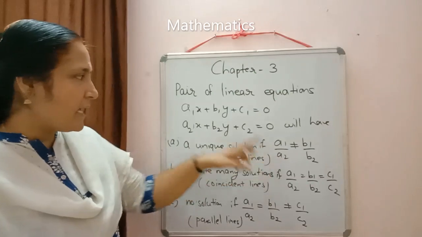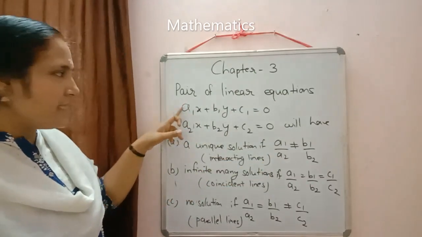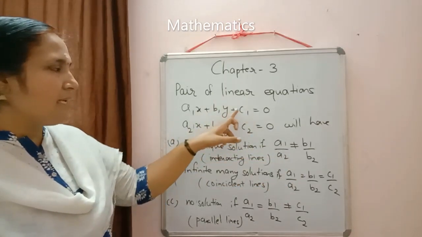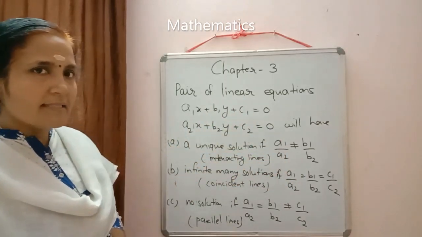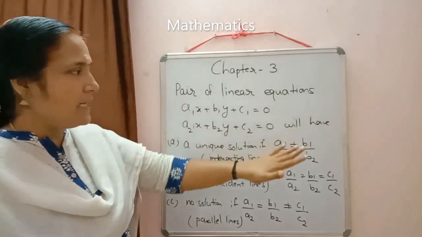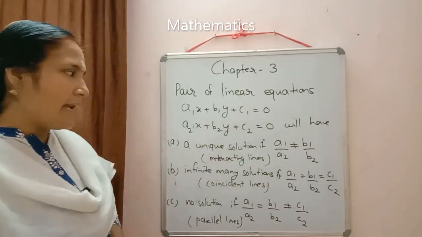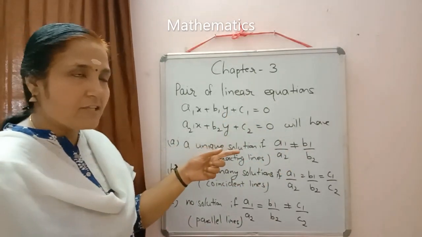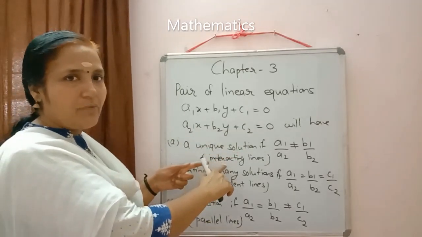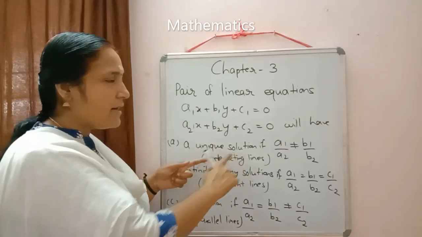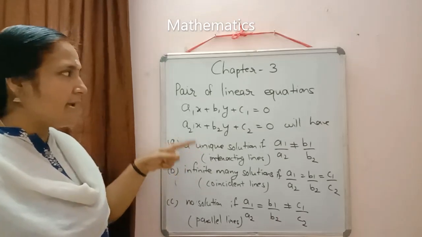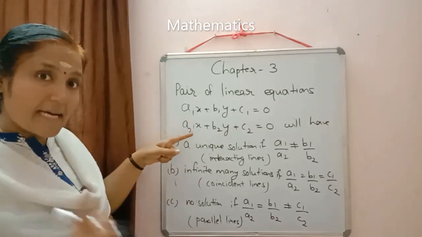Here, what are a1 and a2? Coefficients of x in the two equations; b1 and b2, coefficients of y in the two equations; and c1 and c2 are the constant terms. While writing, check that the constants are either both on the left hand side or both on the right hand side. In case of a unique solution, when we draw the graph, our lines will intersect at one point. That's why we say they have a unique solution. If a solution exists, then we say the pair of linear equations is consistent.